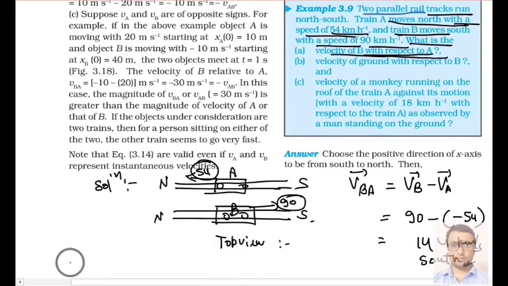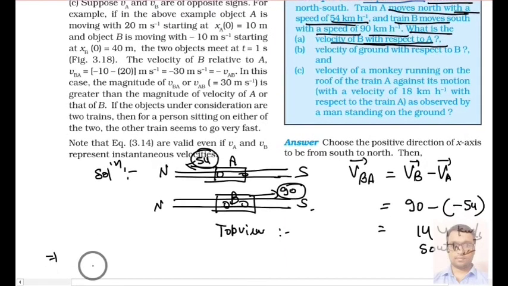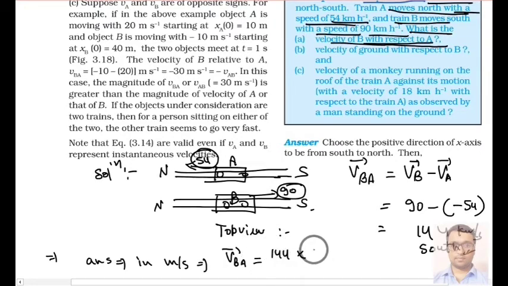And in MKS units you can calculate in meter per second. The answer I am writing here in meter per second. The answer in meter per second will be VBA equal to 144 km per hour times 5 by 18. 18 eights are 144, 8 fives are 40 meter per second towards south.